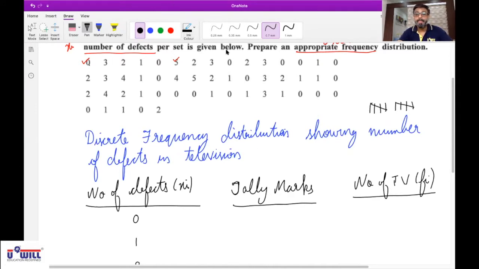Which part did you not understand? Say it once again. This data is given to you, right? In that, which are the first 3 values? 0, 3 and 2.